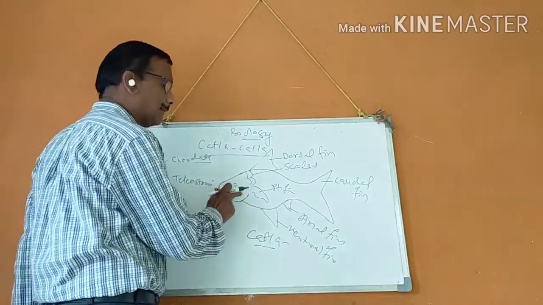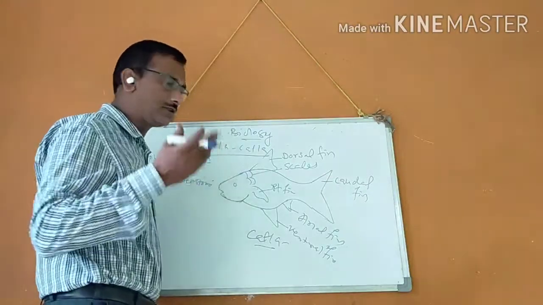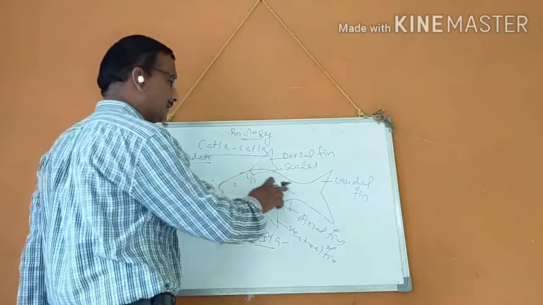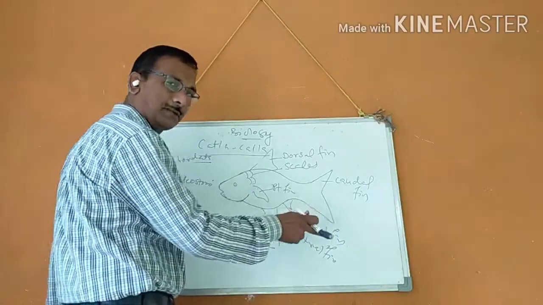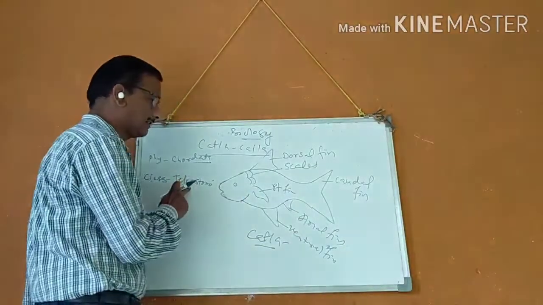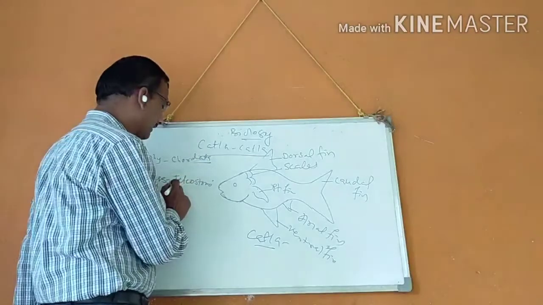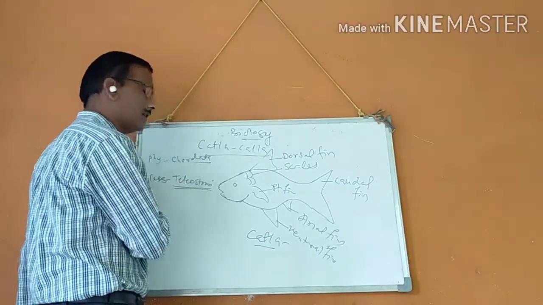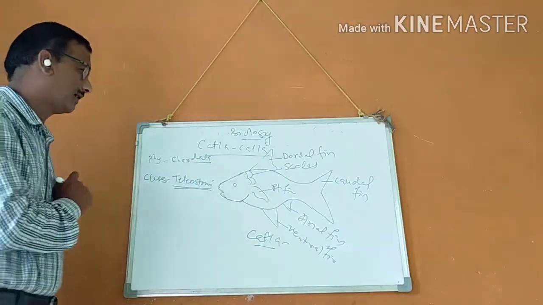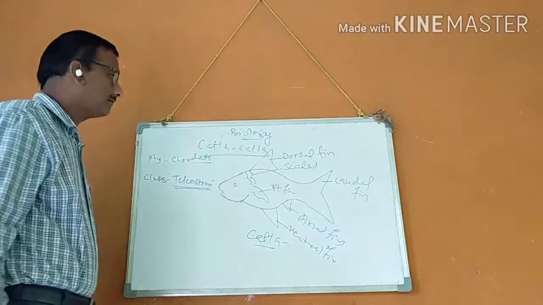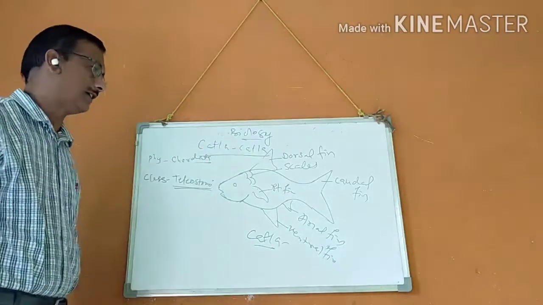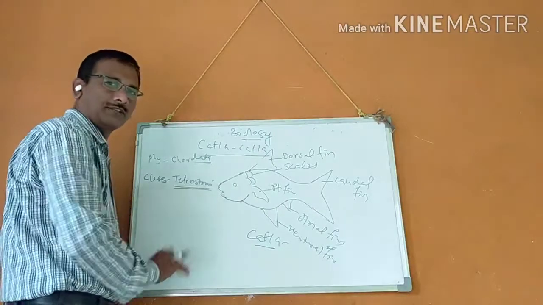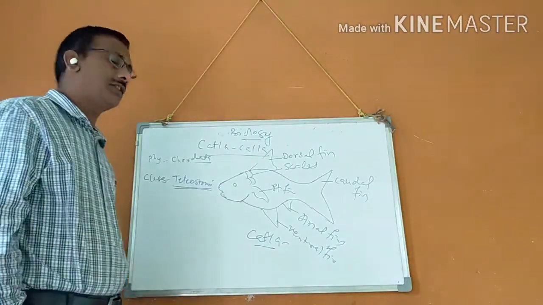Teleostomi means freshwater fishes. I have given the information: firstly, it is found in freshwater, bony fishes, presence of air bladder. All these characteristics are present in the class Teleostomi. Order Cypriniformes and family Cyprinidae. Genus Katla and species also Katla. That is the detailed classification of the fish Katla.